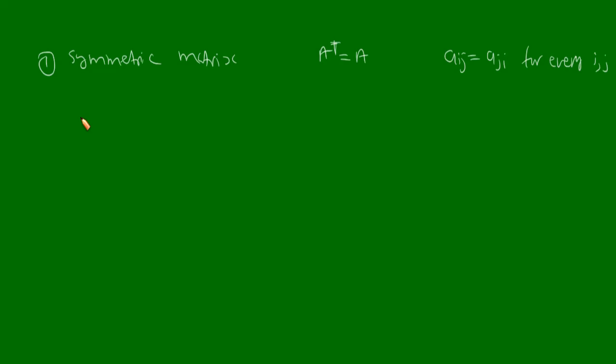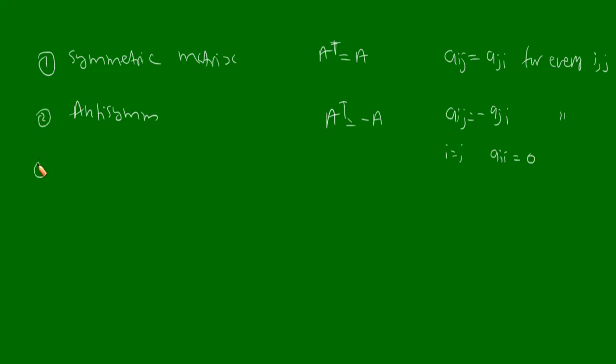Now next is the anti-symmetric matrix. Here A transpose will be equal to minus A, or you can say Aij is equal to minus Aji for every i, j. Now if i is equal to j, that means a diagonal element, then you will have Aii equal to 0. That is, all diagonal elements are 0 for an anti-symmetric matrix.